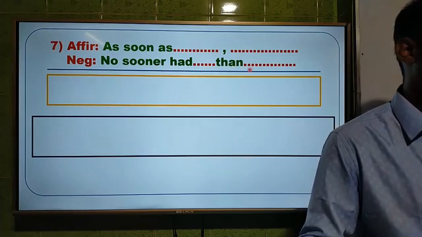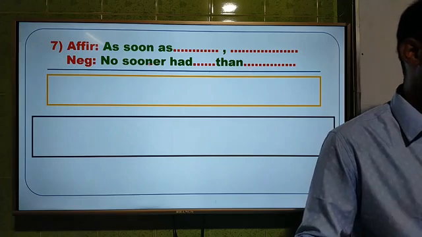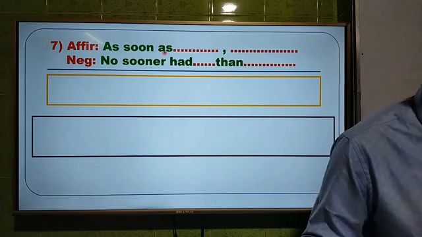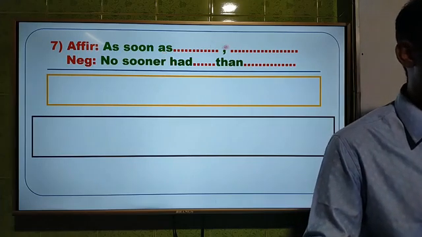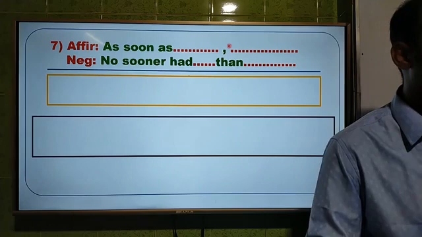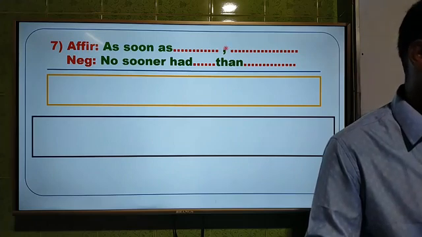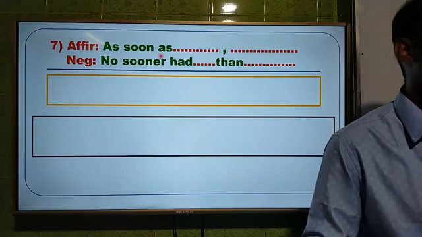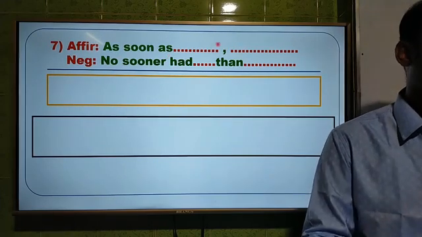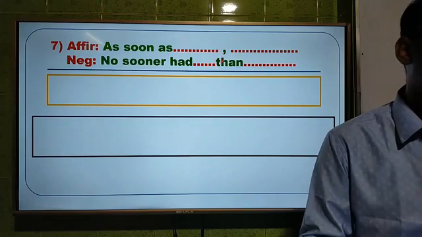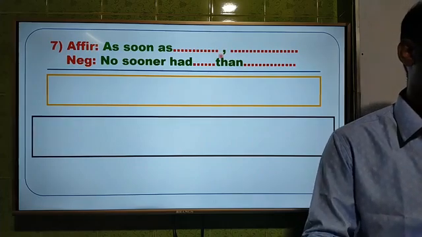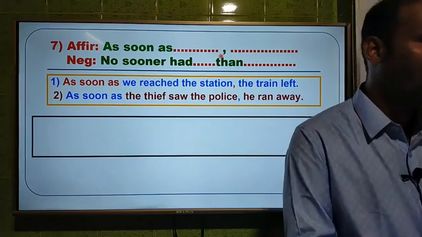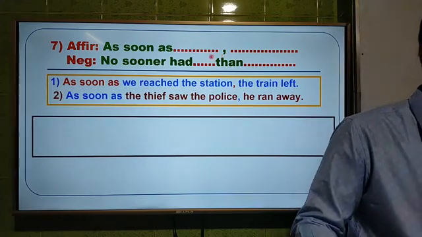And again I am going to describe this one. You have to use no sooner had instead of as soon as, and you have to use than instead of comma. I am going to repeat it. You have to use no sooner had instead of as soon as, and you have to use than instead of comma. And the examples are, I have given you 2 examples here.